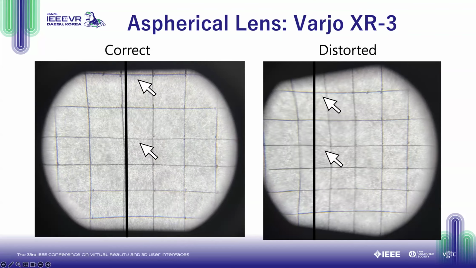So imagine that your IPD is like mine, and it's not even accommodated in the correct image. For me, the lenses in the Vario can't be adjusted to be centered at my pupils. So I start with even some distortion in my central field of view. And as I rotate my eyes, you can imagine that distortion in my perception of objects towards the edges of the lenses would be even worse than for those with IPDs in the normal range of the device.